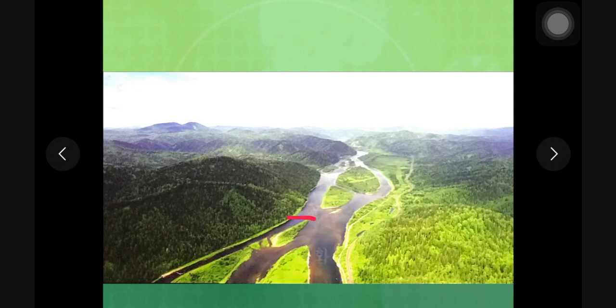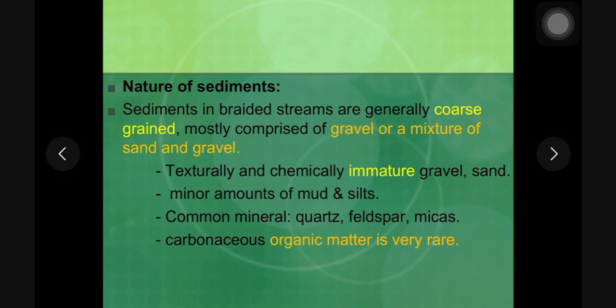So these become second order bars, and the channel becomes a second order channel. One more example is seen here. An original bar has been dissected by a new channel. So the first order bar has been divided into second order bars, and this may go on. So this is all about the bars in a braided river system.